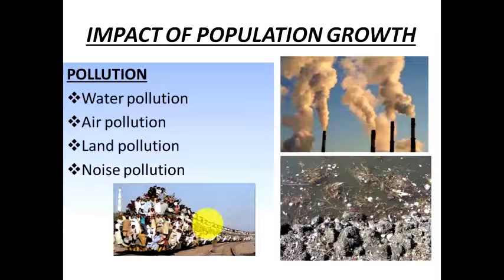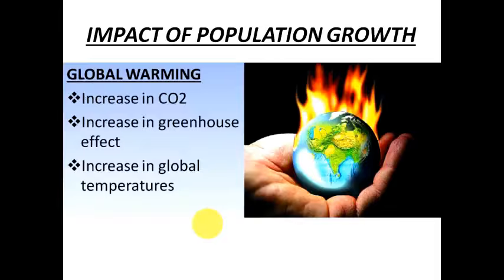So the major impacts of pollution which are very evident are land pollution, air pollution, noise pollution and water pollution. Now next is global warming. Why is global warming taking place? Because of the increase in CO2. And why is there an increase in CO2? Because we are not planting trees. In fact, we are deforesting, right? We are cutting off all the trees, and that's why there is so much CO2 in the environment.